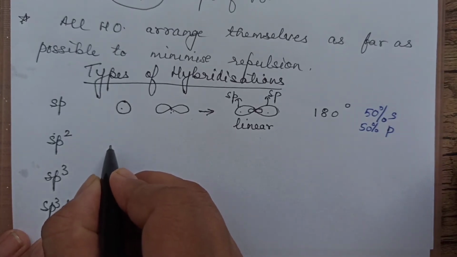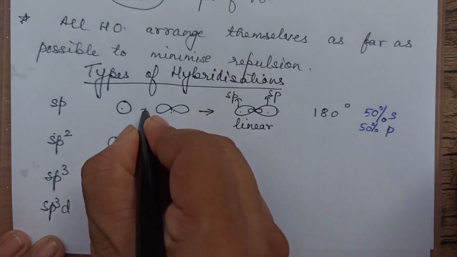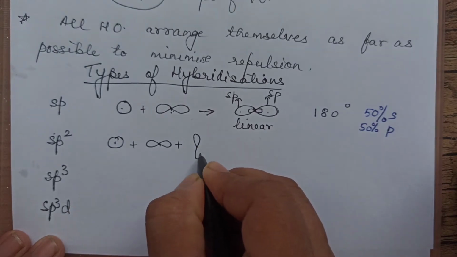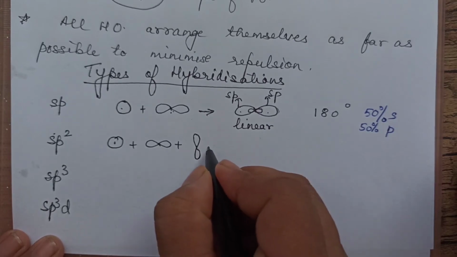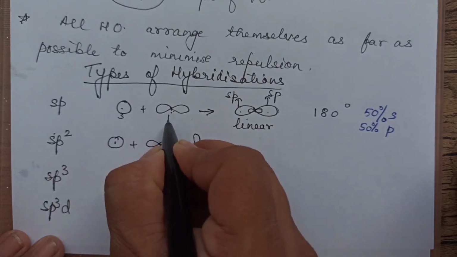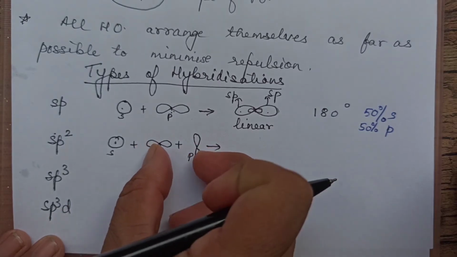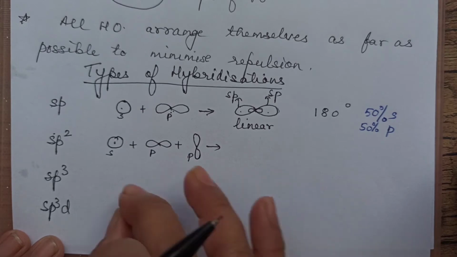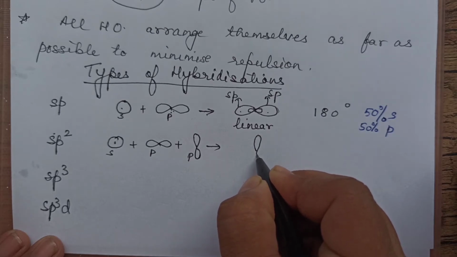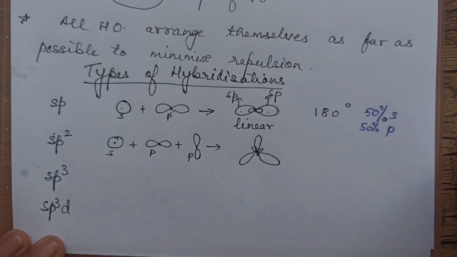Now let us talk about the next one, sp2. In this, one s orbital and two p orbitals intermix. There are three p orbitals, px, py, pz, but only two of them intermix with the s. So three hybrid orbitals are formed. How should three be arranged? Three should be arranged in a trigonal planar manner.